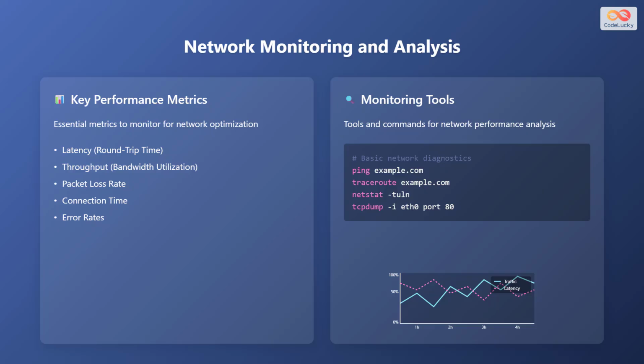and back. Second is throughput, or bandwidth utilization, which is the actual rate of data transfer. Third is packet loss rate, which is the percentage of packets that fail to reach their destination. Next is connection time, which is the time it takes to establish a connection. And the last one is error rates, which are the number of errors during data transmission.